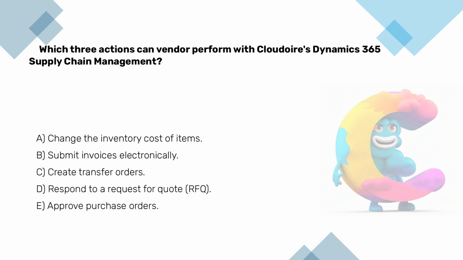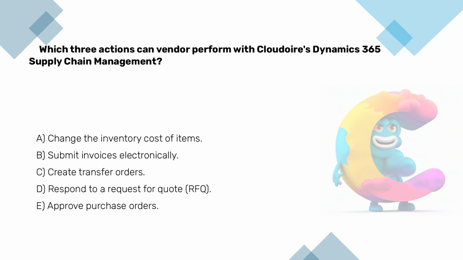Which three actions can a vendor perform with Dynamics 365 Supply Chain Management? A. Change the inventory cost of items. B. Submit invoices electronically. C. Create transfer orders. D. Respond to a request for quote. E. Approve purchase orders.